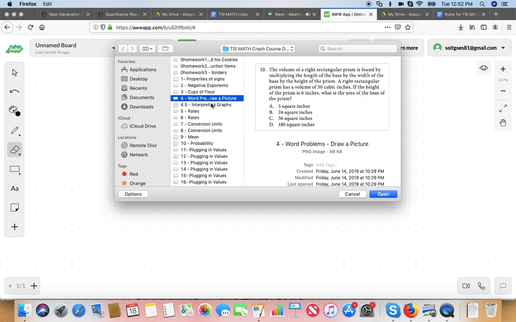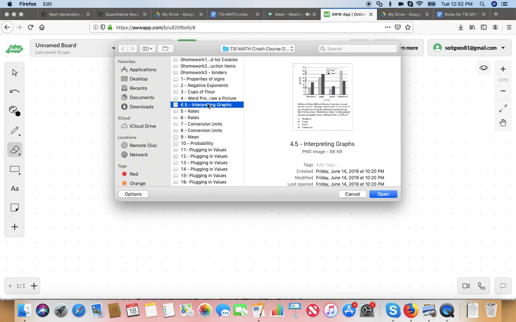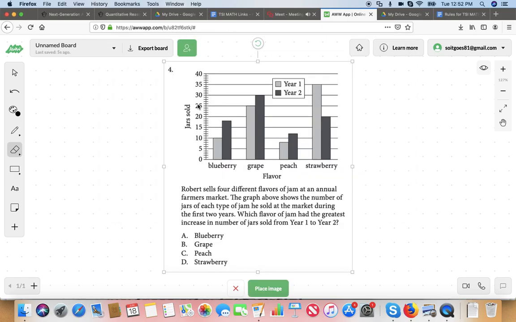I recommend, by the way, whenever you see a word problem and you can draw a picture, draw a picture. I think it's very important. But you've got to know what a rectangular prism is there. But now you know.